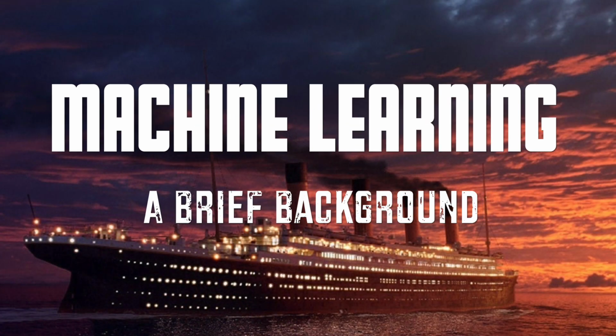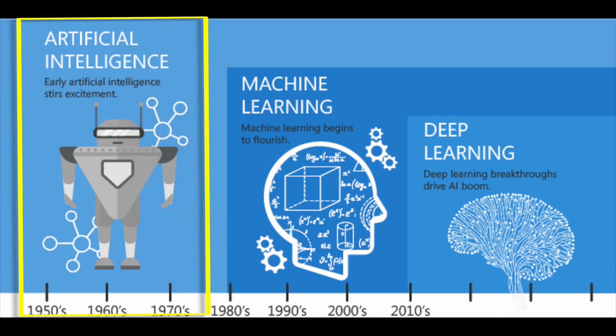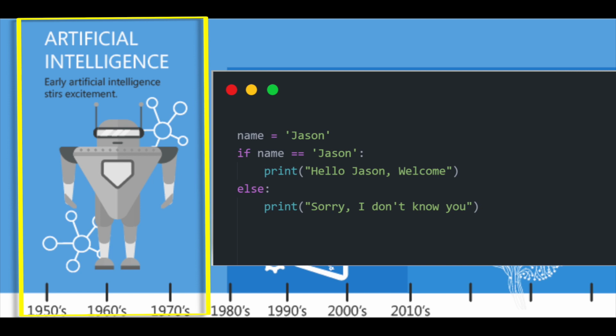Now, before we dive in, I think it's a good time right now to give you guys a brief background about machine learning and how we data scientists approach such problems. So artificial intelligence has existed for quite some time right now. In the early 1900s, it was more of rule-based programming, where you would write a code that if this thing happens, then execute this, else do this.